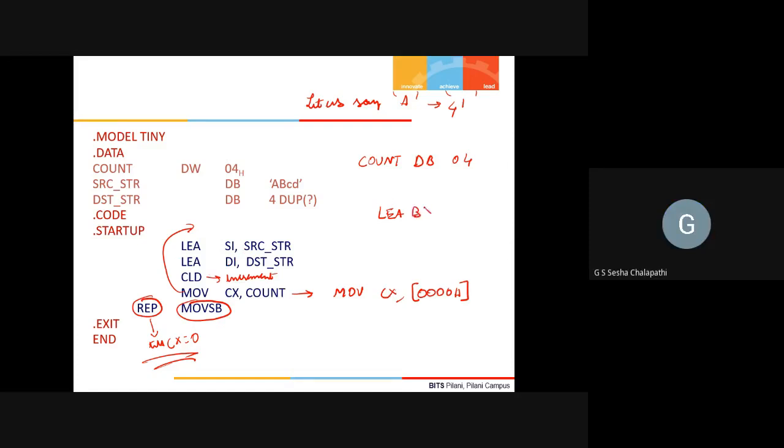Another way is to say MOV LEA BX, count. BX can be used. Okay, and then you will say MOV CX, comma, BX in brackets. Right, Raghav? Yes, okay, sir. Thank you, sir. You can do it this way, right? Yes.